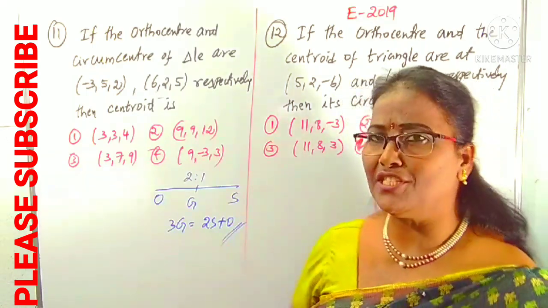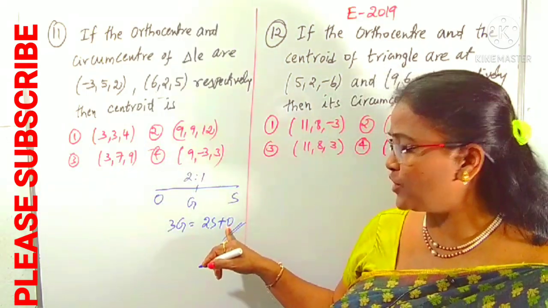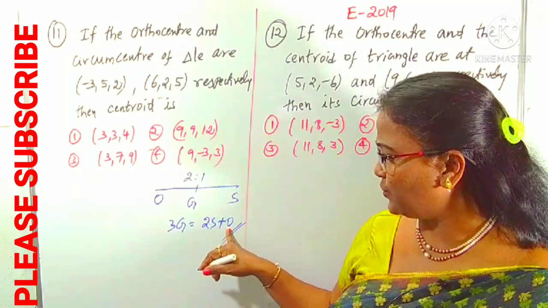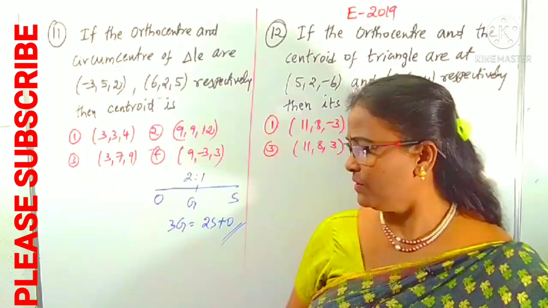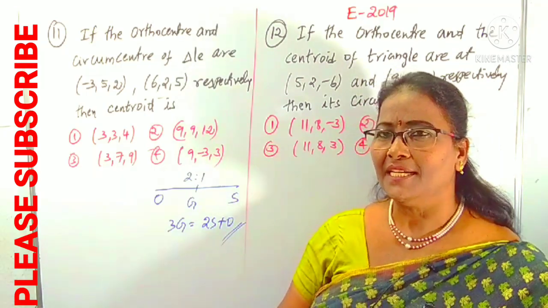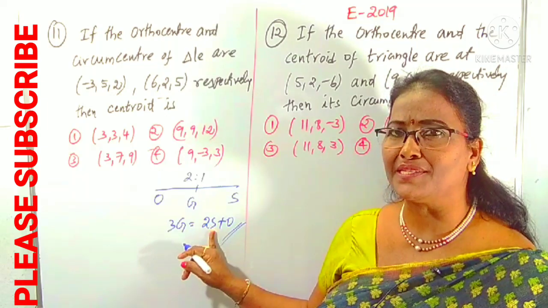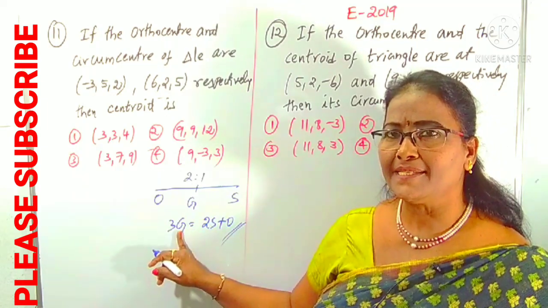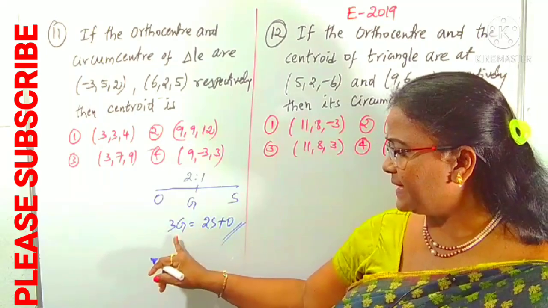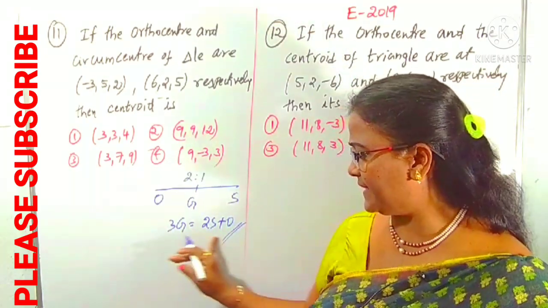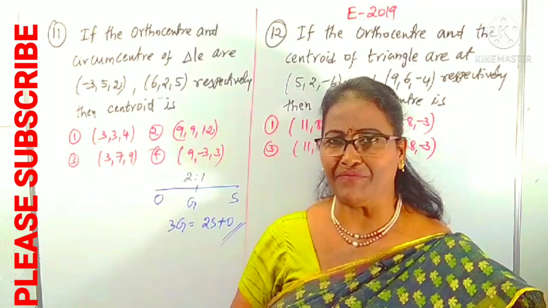This is one of the equations, the relation between what? O is orthocenter, S is circumcenter, G is centroid. Someone can use H in place of O also; any letter doesn't matter. Here I am using O to indicate orthocenter, S to indicate circumcenter, G to indicate centroid. What is the relation between them? 3G is equal to 2S plus O. You may be given any two centers among these three, and we have to find out the rest.